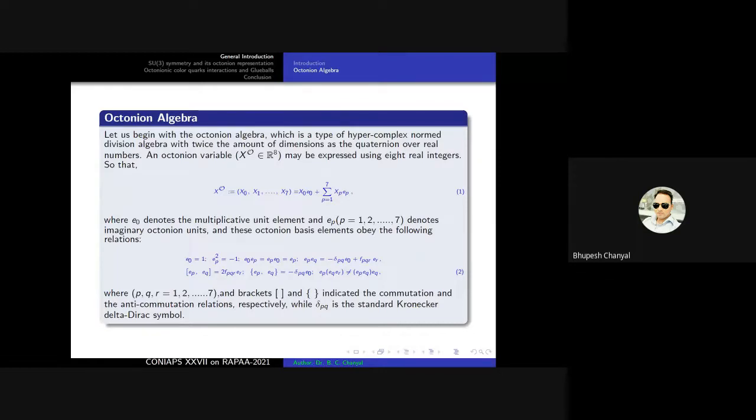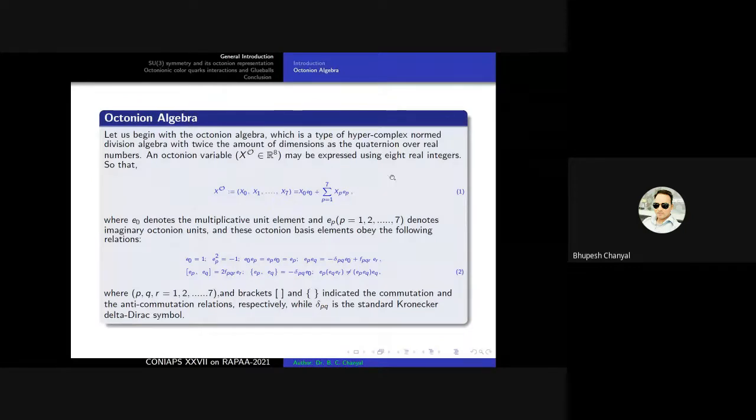So in equation 1, we express an octonion variable x_o in terms of a linear combination. Here e_0 denotes the multiplicative unit element for the octonions, and e_p, where p goes from 1 to 7, denotes the imaginary octonion units. So we have an 8-dimensional algebra.